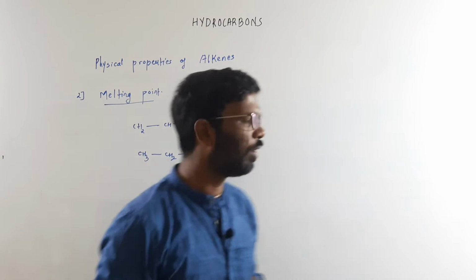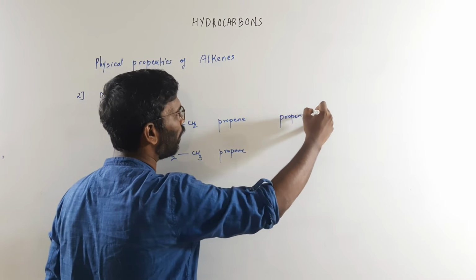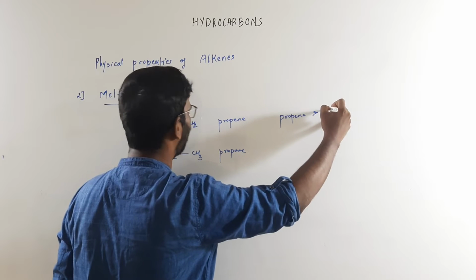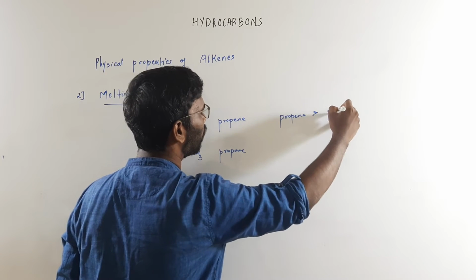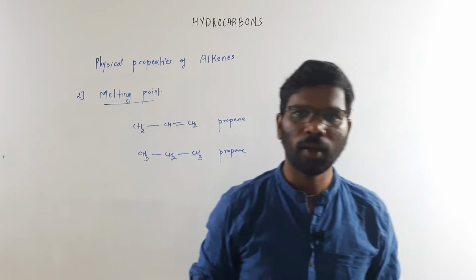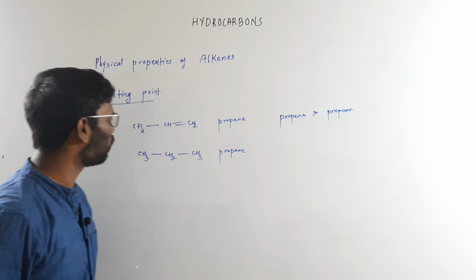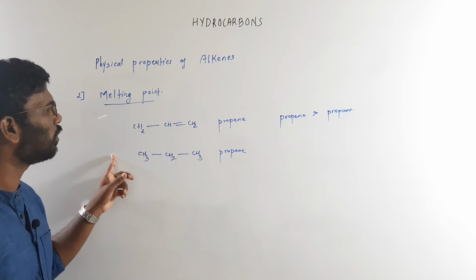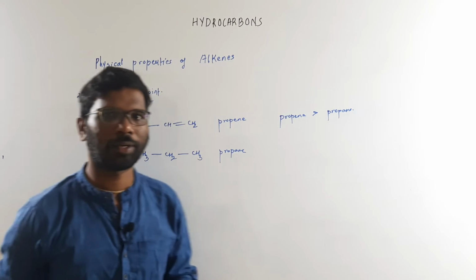So propene boiling point will be higher, melting point will be higher than that of propane. Now, what could be the reason for these to have a higher melting point?